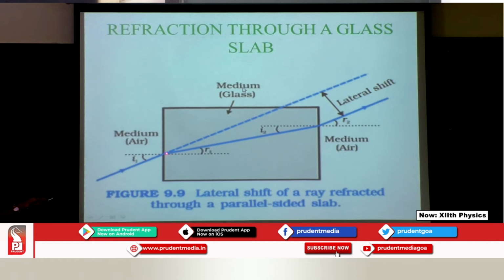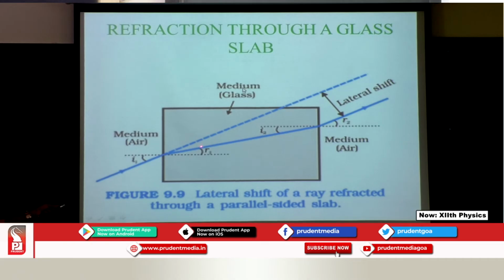So, my ray hitting at the interface, the path will be like this, because from the rarer it is going to a denser, and I know it is going to bend towards the normal. So, this is the path of the light, then again it hits the second interface, and now it is going into the rarer. So, the bending is going to be away from the normal. I have noted here as I1 R1, that is at the first interface, and next is I2 R2.